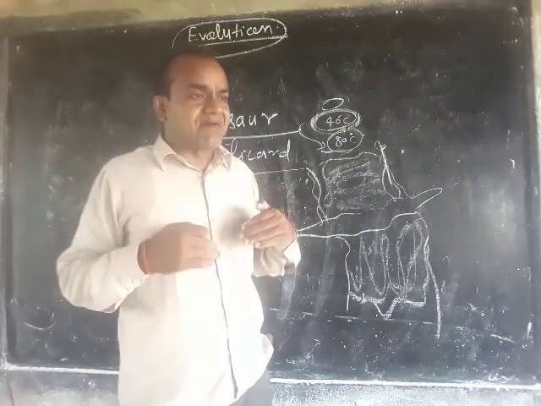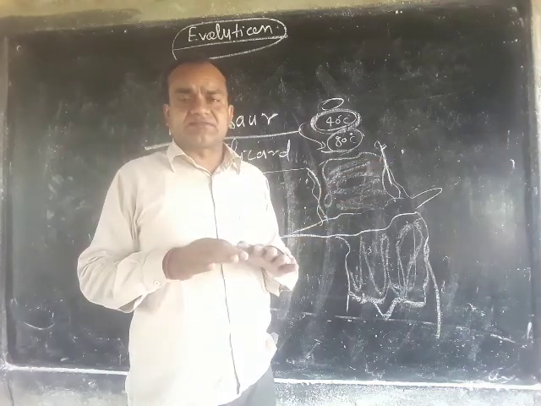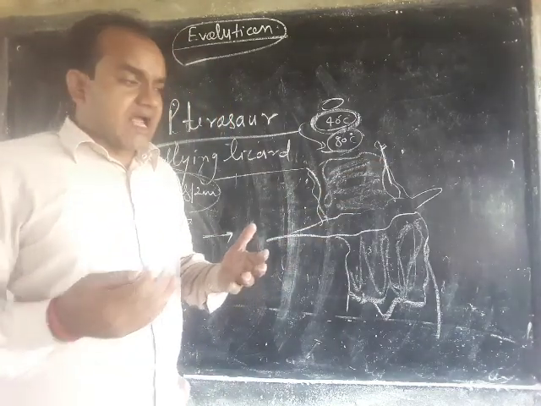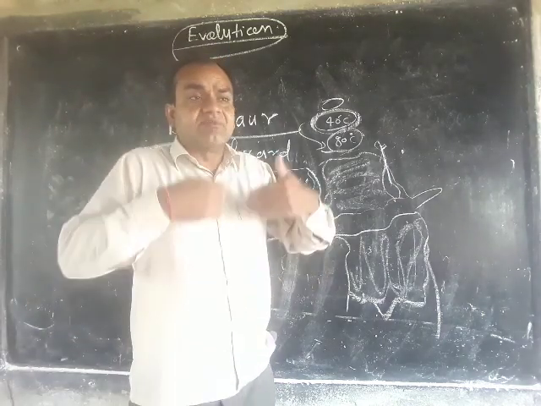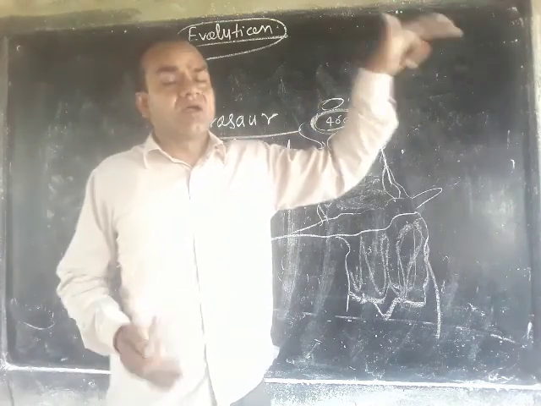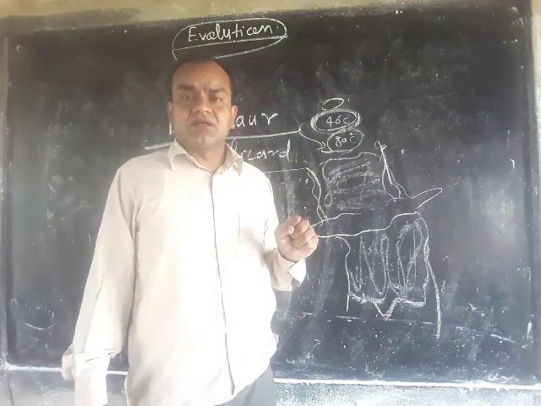Now we are fighting the coronavirus, and humans and their immune systems have evolved a type of antibody which fights the coronavirus.